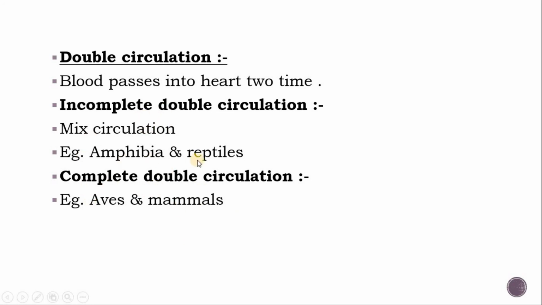In amphibia and reptiles, there are a right auricle, a left auricle, and only one ventricle. So the blood mixes in the ventricle, and the mixed blood passes into the body. So incomplete double circulation is found in amphibia and reptiles. Complete double circulation is found in birds and mammals.